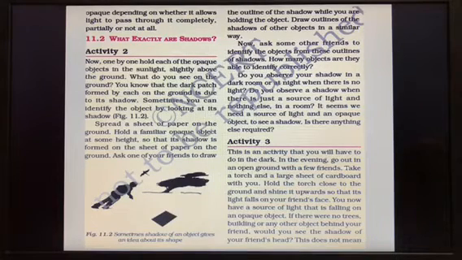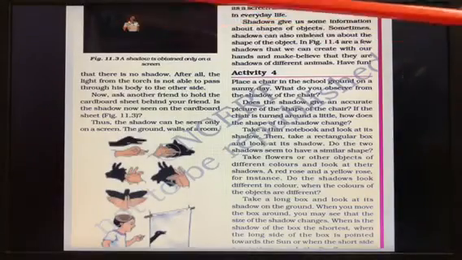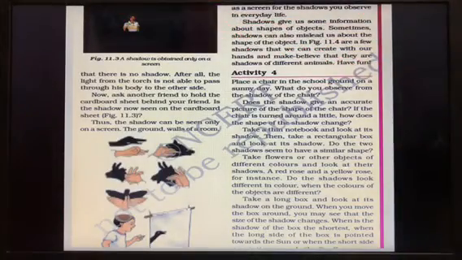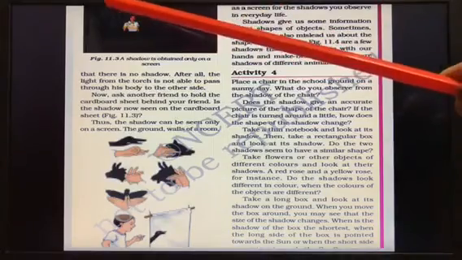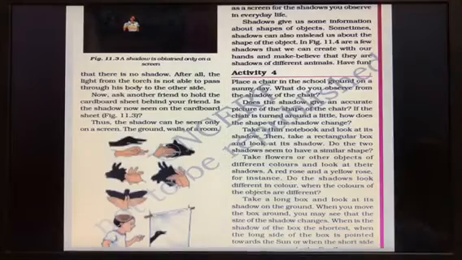11.3? So you can see it here, the shadow. Here it is held, like this. You are standing here, one friend is here and one friend is here. So your shadow is falling on this sheet of paper, and the front person can see it when you put a torch light there. Can you see in the figure? Yes.